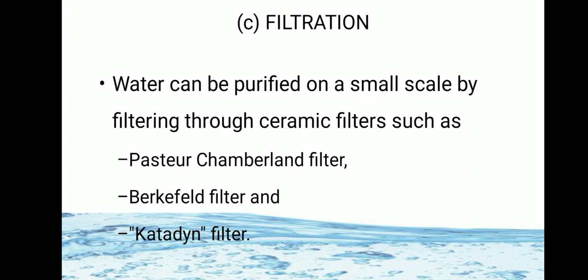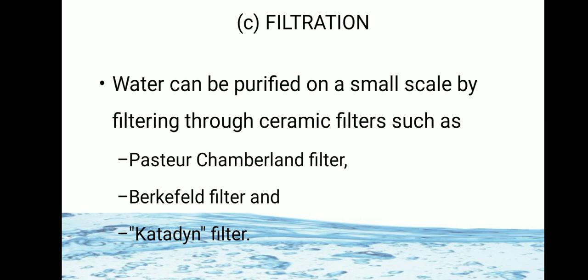The third method for small scale purification is filtration. First method is boiling. Second method is chemical disinfectants. Third method is filtration.